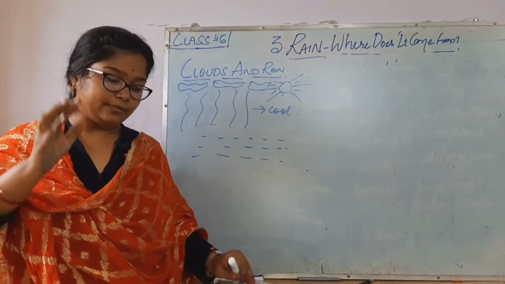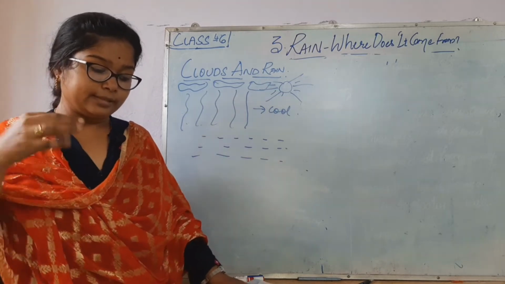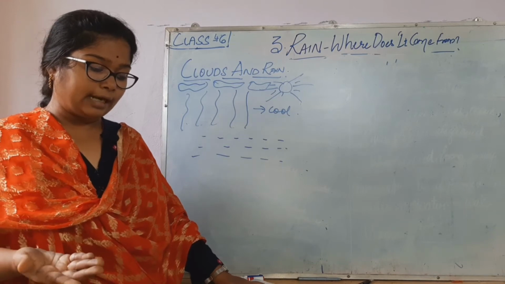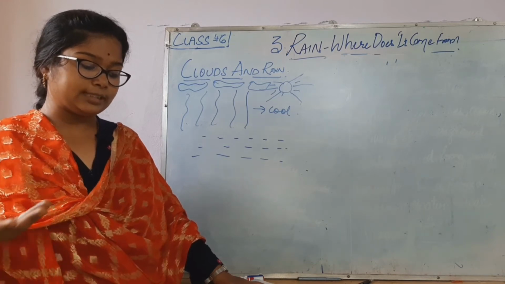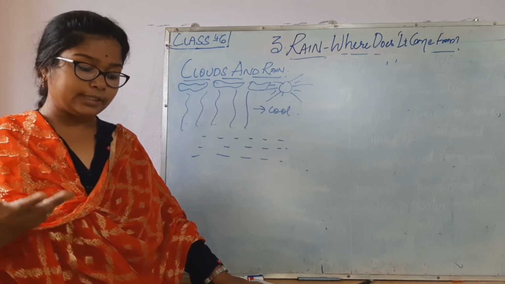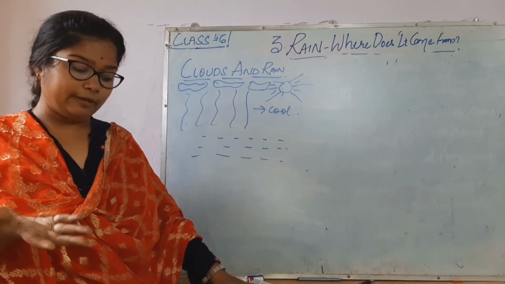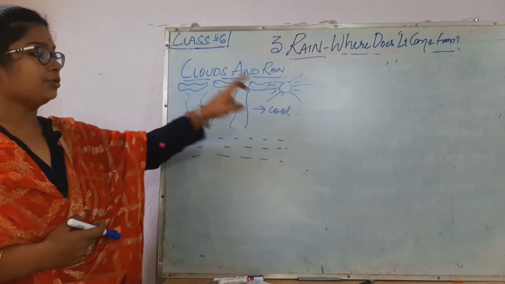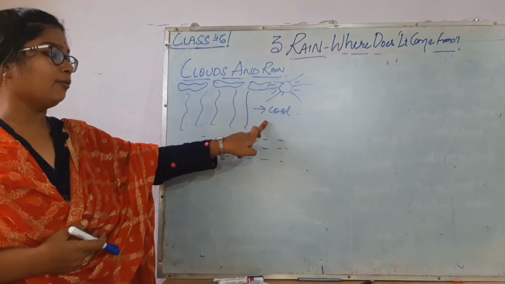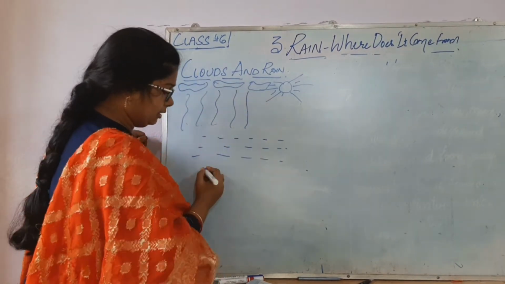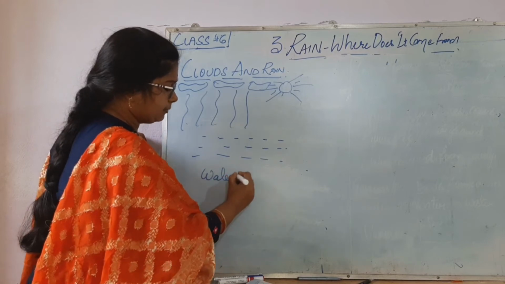So, clouds and rain. On a warm day, the sun heats up the ground as well as the water in the seas, oceans, rivers, ponds, etc. This water converts into water vapor by the process of evaporation. So due to the heat of the sun, the water becomes water vapor.